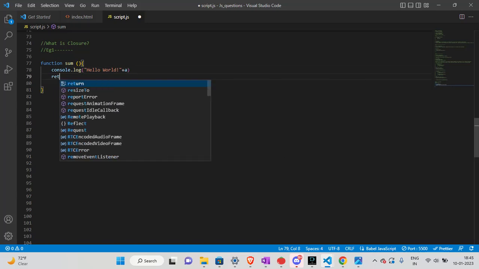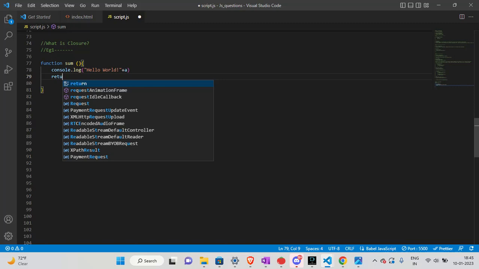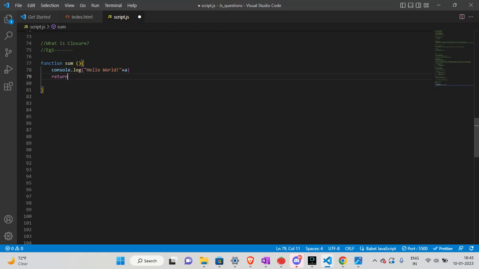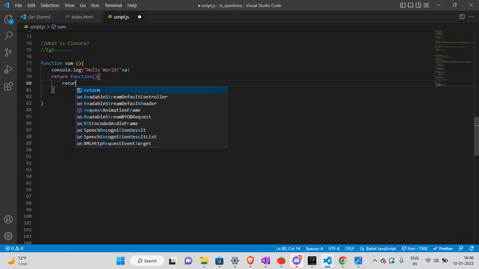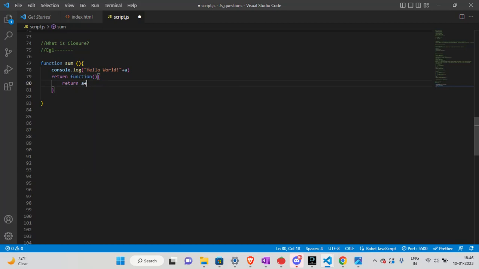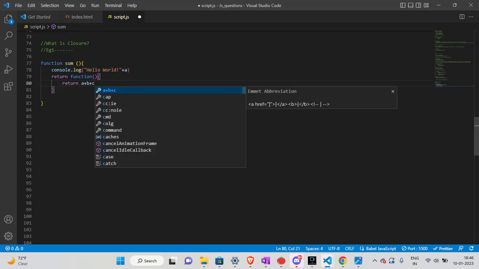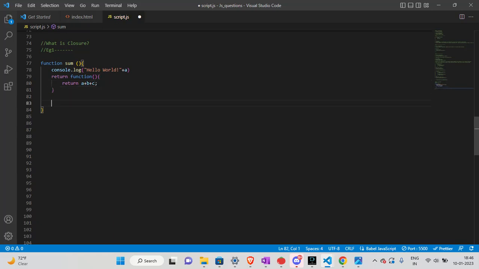Now let me return. The beauty of JavaScript is we can return a function within a function. So return function, and now let me write return a plus b plus c. This is what we want.